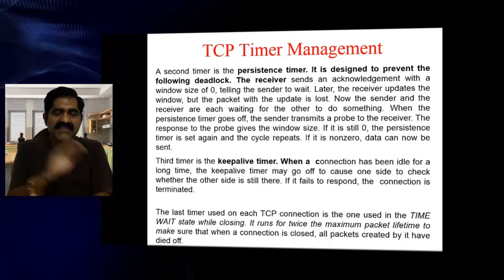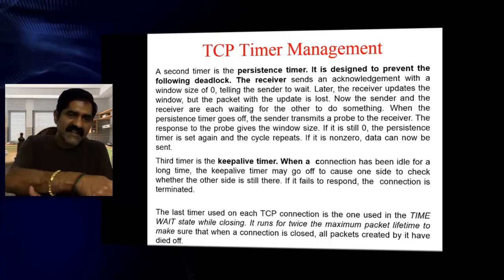So that is the situation when a connection is idle for a long time, then the keep alive timer may go off at the server location so that automatically this connection will be terminated.